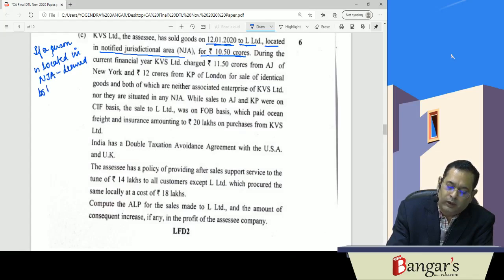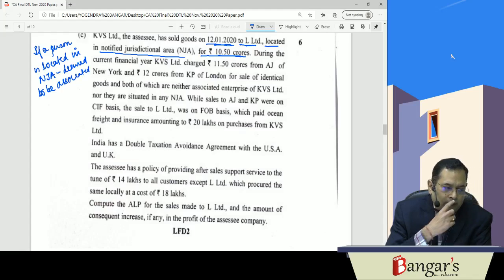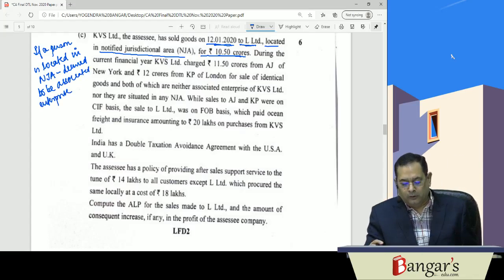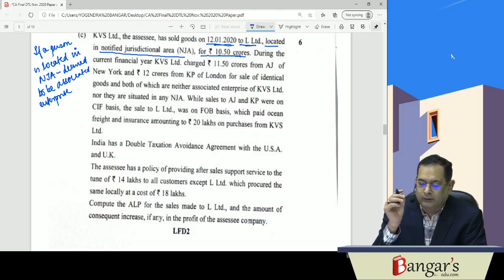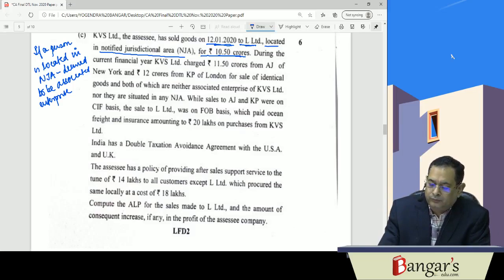It is deemed to be an associated enterprise, and the transfer pricing provisions will be applicable accordingly. So here all the provisions relating to determination of the arm's length price will apply. So they have sold the same for 10.5 crores.